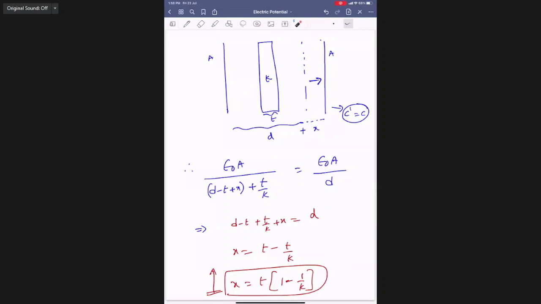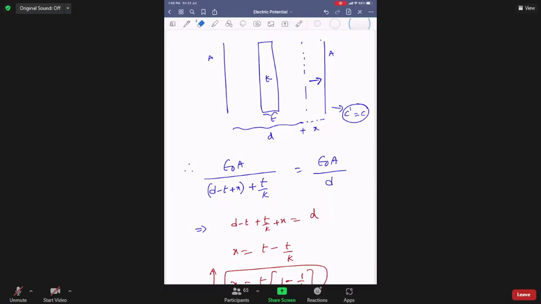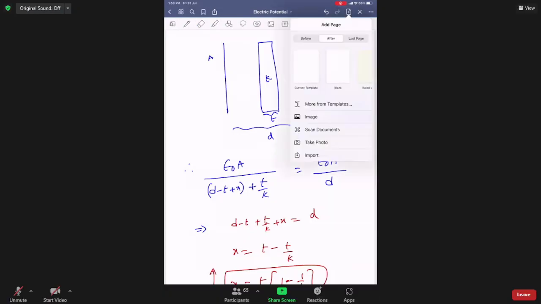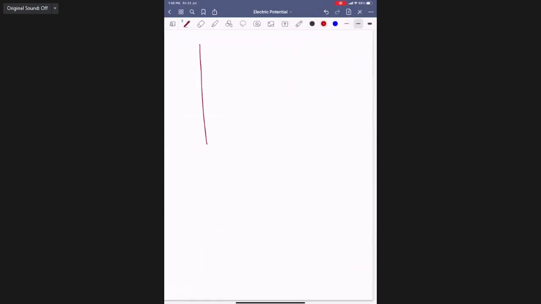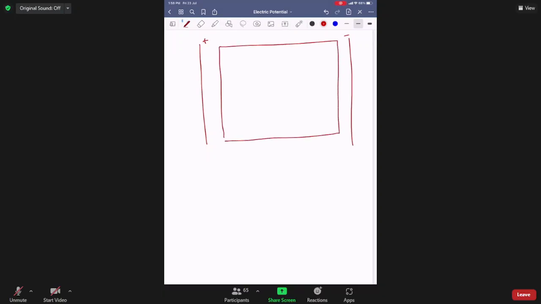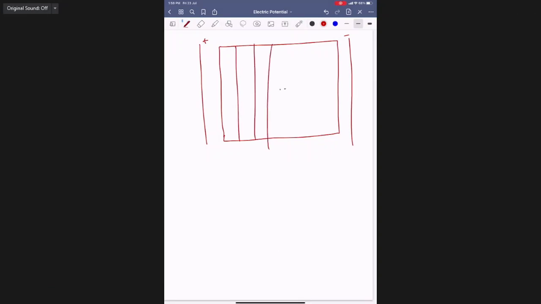Now suppose, why only one or two? One is plus plate, another is minus plate. I'll introduce so many dielectrics in between them, one of thickness t1, t2, t3, and so on.